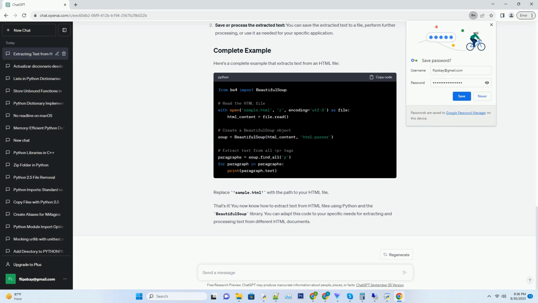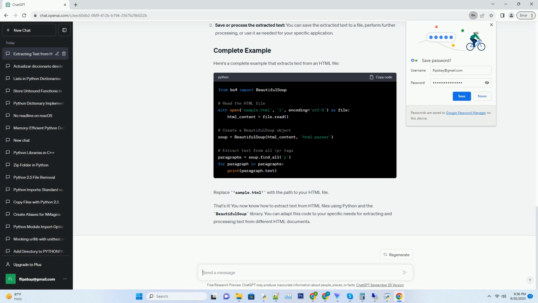Replace sample.html with the path to your HTML file. Extract the text. You can use various methods provided by BeautifulSoup to extract text from specific HTML elements. Here are a few examples. Save or process the extracted text. You can save the extracted text to a file, perform further processing, or use it as needed for your specific application. Here's a complete example that extracts text from an HTML file.